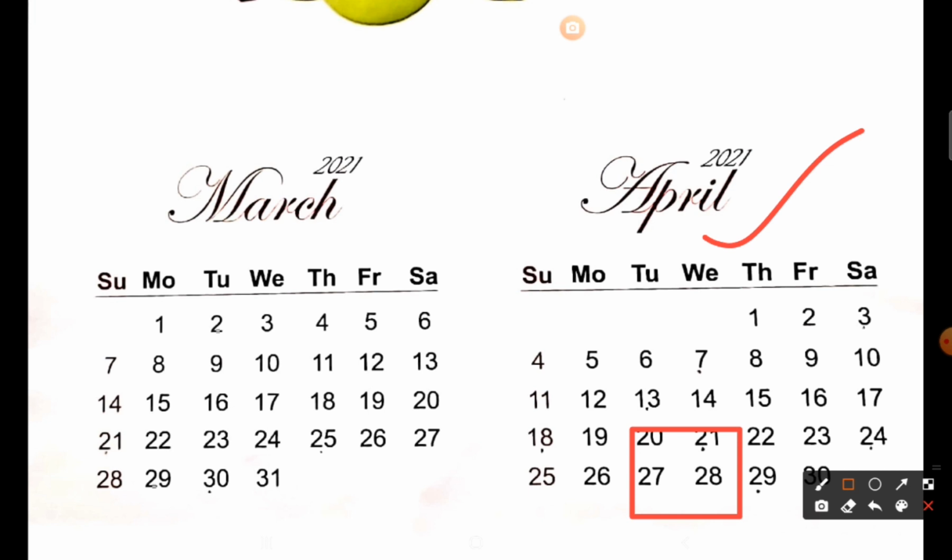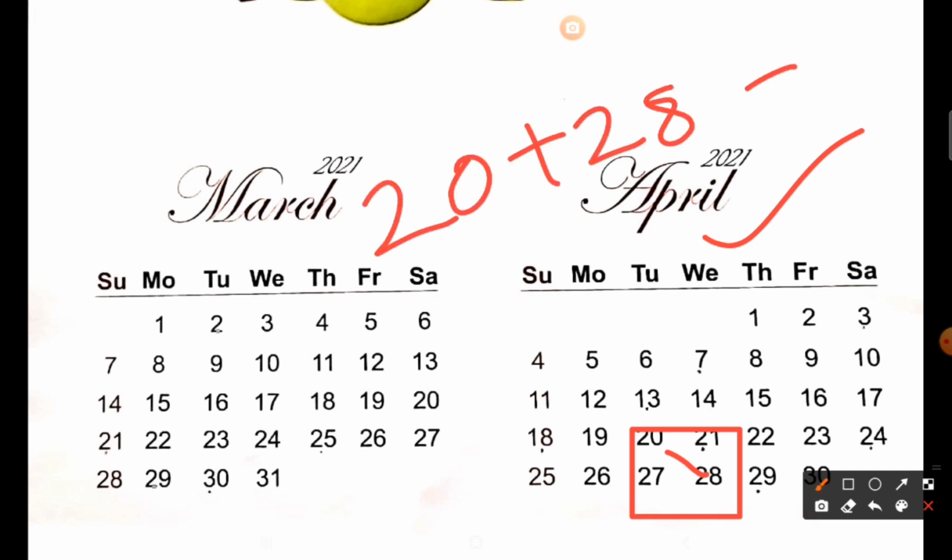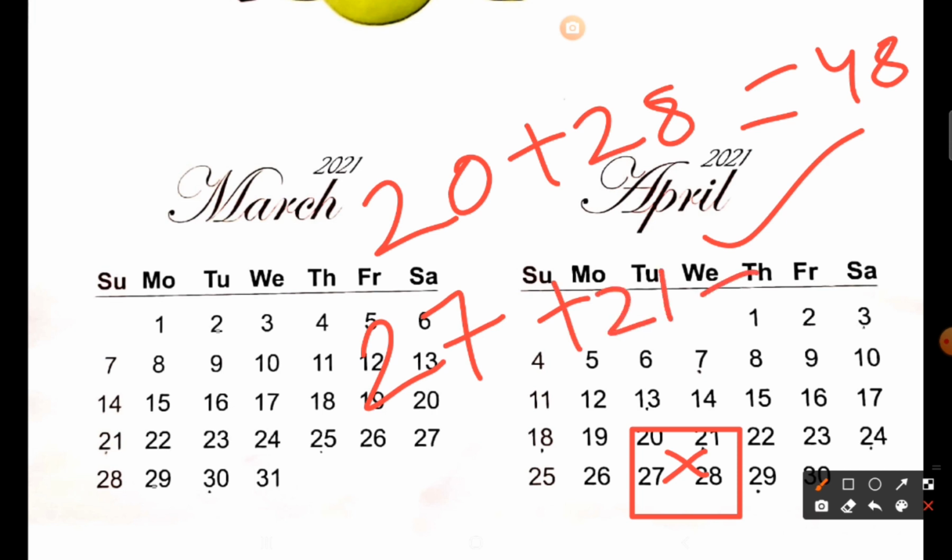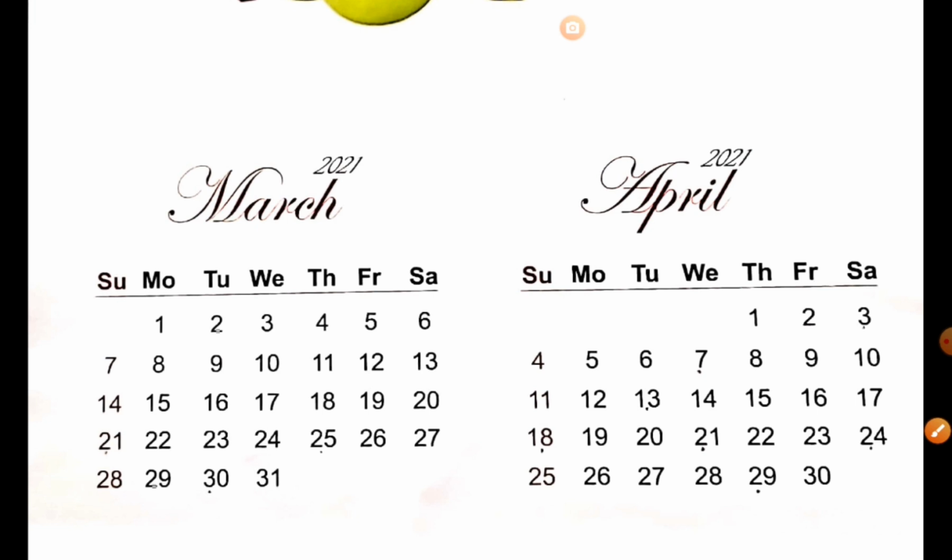Now again if I add diagonally, 20 plus 28, what will be the answer? Let us check. 20 plus 28 will give you 48. Now add the other diagonal, 27 plus 21, again your answer will be 48. So again you are getting the same answer. This is the fact that if you take any 2 by 2 grid in the calendar and add the numbers diagonally, the answers will always be equal. So this was one pattern.